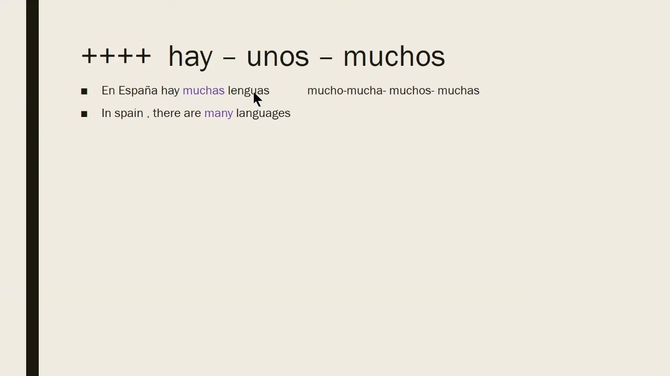See? Muchas lenguas, feminine. Huevos, it's muchos huevos because it's masculine. For example, en España hay mucha gente. Gente is feminine, singular, so it should be mucha. En España hay una capital. Now the use of unos, unas, una. In Spain, there is one capital, or there is a capital.